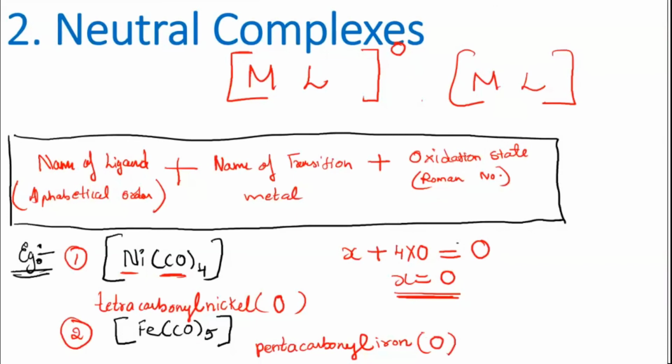The one who has answered, it's correct. Majority have answered. Just keep in mind, the normal name of the metal has to be written. Unless I tell you it's a Latin name, you don't have to mention that. Now clear about these? Neutral molecules are actually easy to answer. Now I'll go for the next one. When you are writing the anionic, there you come across this. Shall I go for the next one now? Neutral is clear, I suppose.